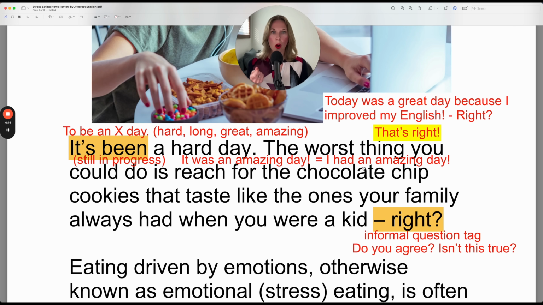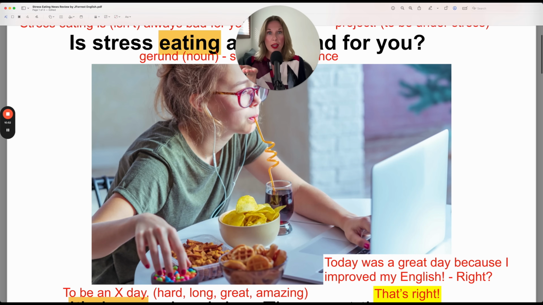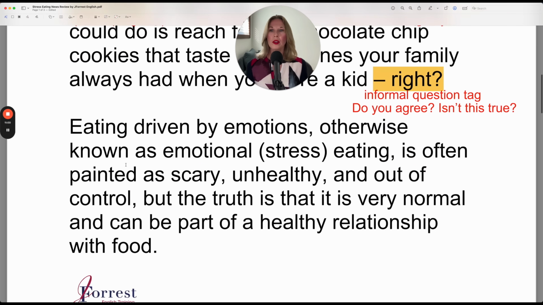Notice in our article that they're getting you to agree with saying that the worst thing you can do is stress eat or emotional eat. So they're getting you to agree with seeing this as a negative thing. So let's continue. Eating driven by emotions, otherwise known as emotional stress eating, so you can call it emotional eating or stress eating, is often painted as scary, unhealthy, and out of control. But the truth is that it is very normal and can be part of a healthy relationship with food.